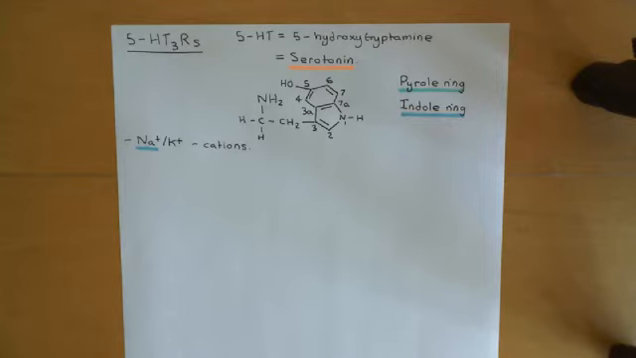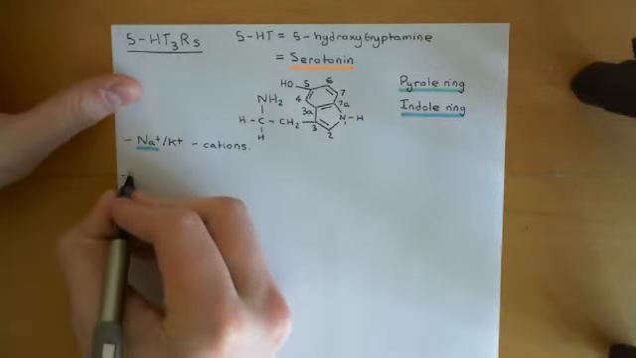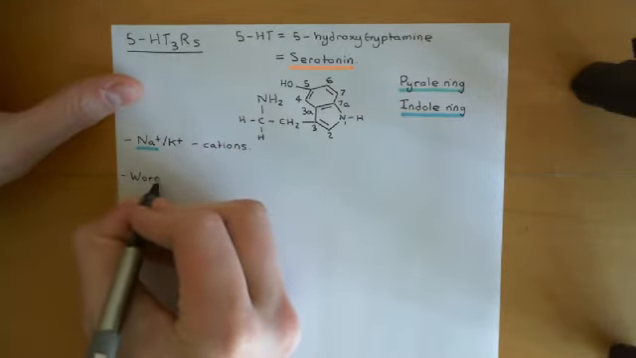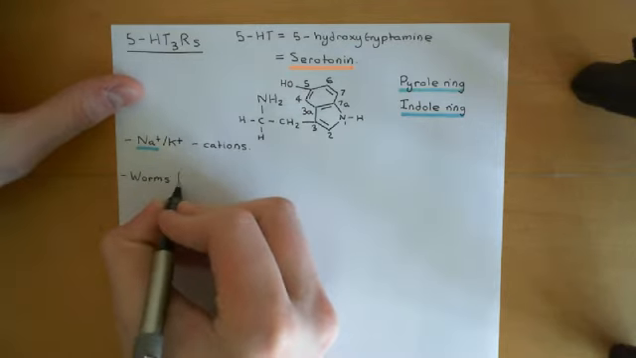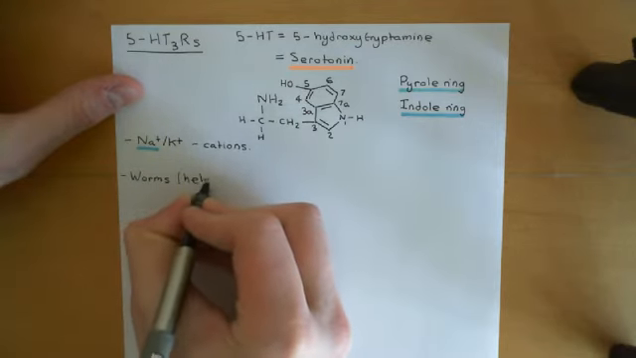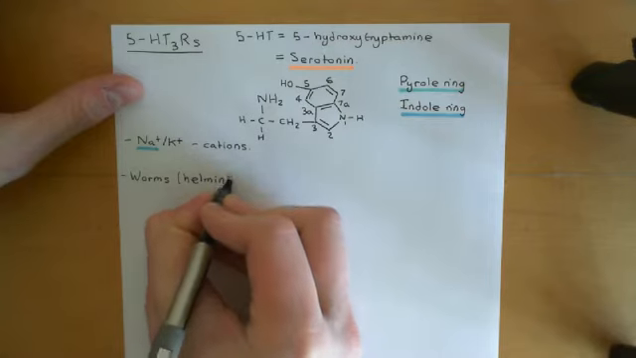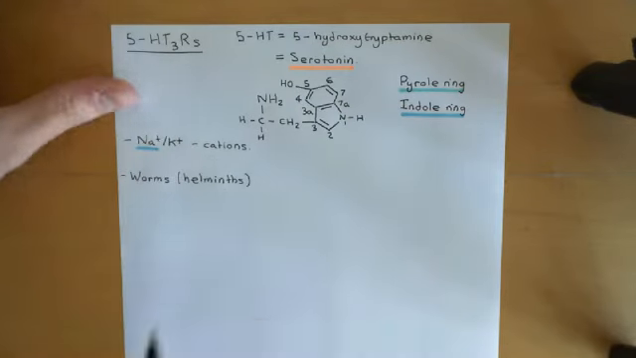Okay, and important for us is that it's present in certain parasitic worms. So worms then now. And in particular for us, we're going to be interested in helminths, which are just parasitic worms, which are capable of causing disease in humans.